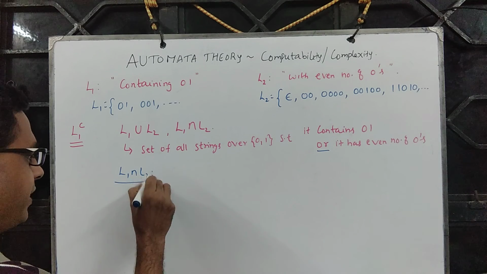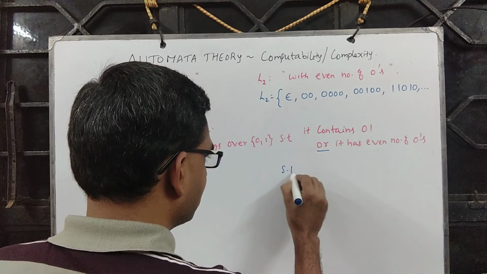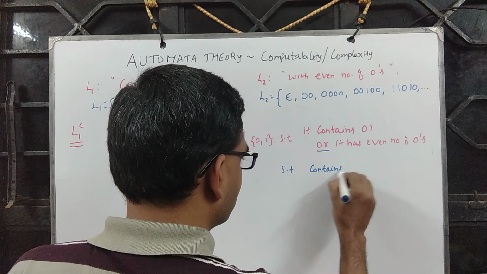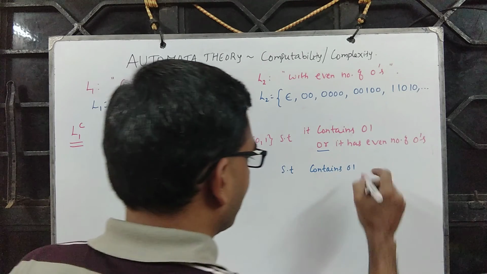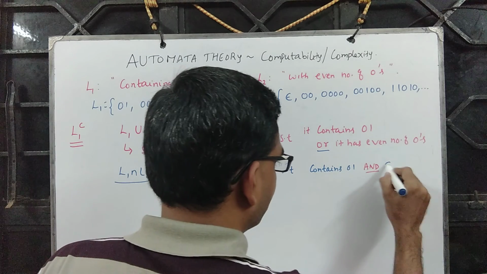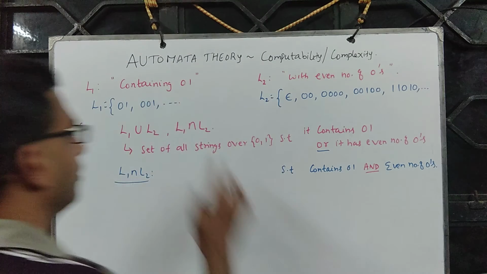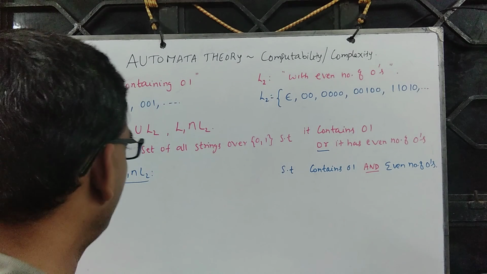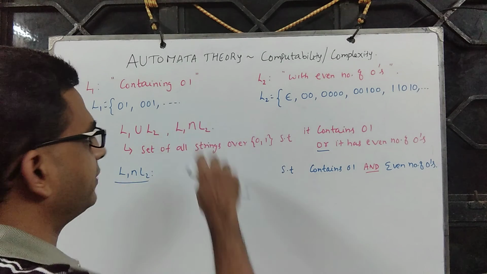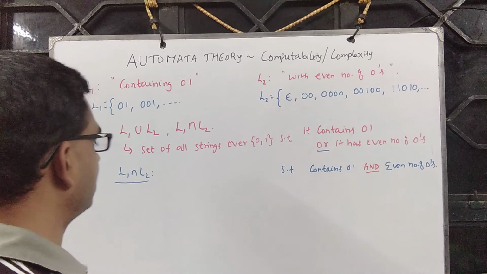If you look at L1 intersection L2, it is the set of all strings over {0, 1} such that it contains 01 and it has an even number of zeros. It should satisfy both properties, because we are looking for strings which are common to both, which means it contains 01 and has an even number of zeros.